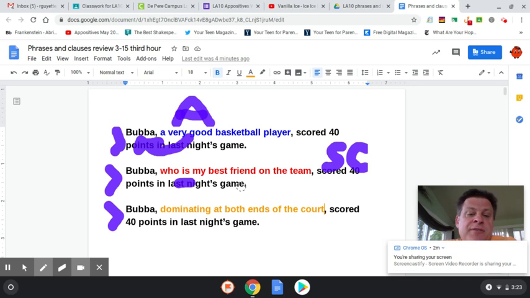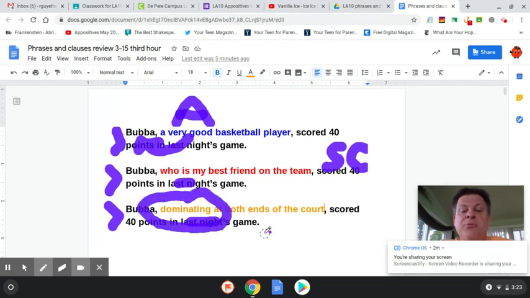Last one, the orange, I have dominating at both ends of the court. Some of you ended up writing some participles as well, and again, this is good writing. But remember, participles will start with a word that ends in either ing or ed, so it'll look like a verb. Dominating looks like a verb, but it's not really the verb in this sentence, because scored is the verb. The participle has a word that looks like a verb but is not. The first one, the blue one, has no verbs, no verb forms, nothing that even looks like a verb. It is just a collection of adjectives and nouns.